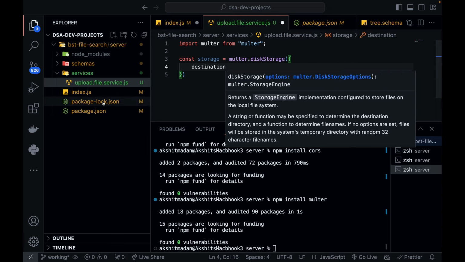So destination. For now I'm not using any database, because this video is actually focused on how to use a data structure in real life, in real full stack projects, rather than creating a complete full stack project, right? My focus is on both teaching data structures and actually creating a basic full stack project also.